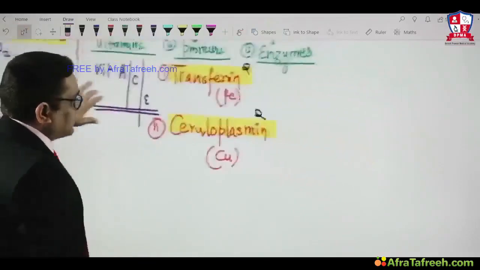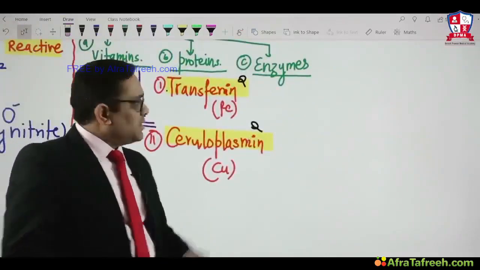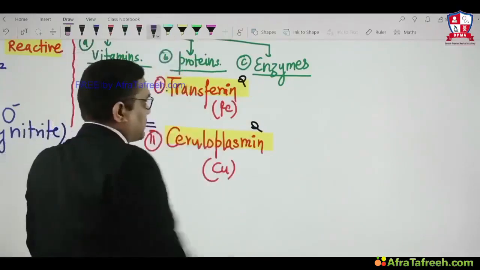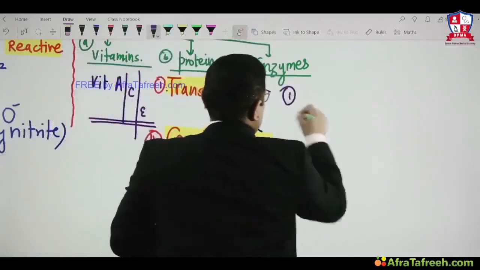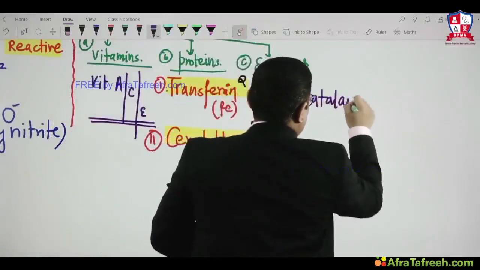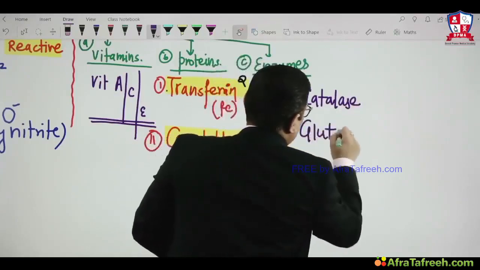Coming to the enzymes. What are the enzymes which act as antioxidants? There are three important enzymes which I am going to write here. Number one is catalase. Number two is glutathione peroxidase.